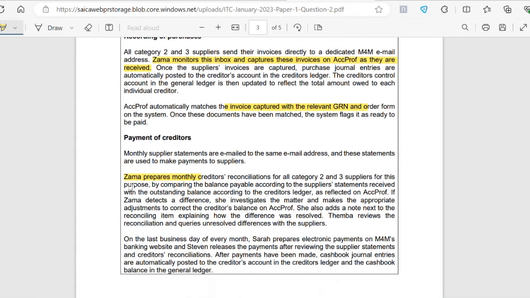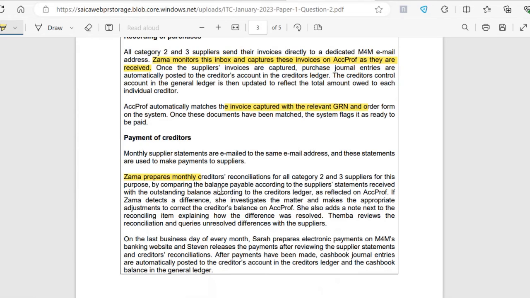And over here, we highlighted that Zama prepares the monthly creditors reconciliations. As I mentioned when I was reading through the information, she basically performs every step, from monitoring the email for invoices, all the way to performing reconciliations to identify any differences between the supplier statements and the creditors ledger.